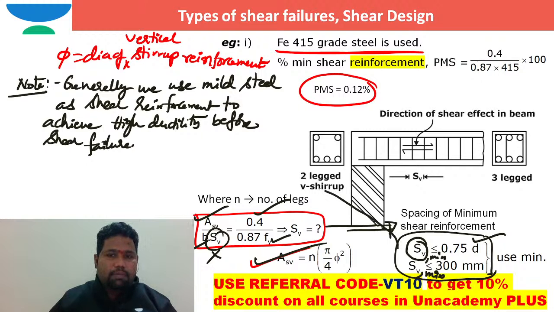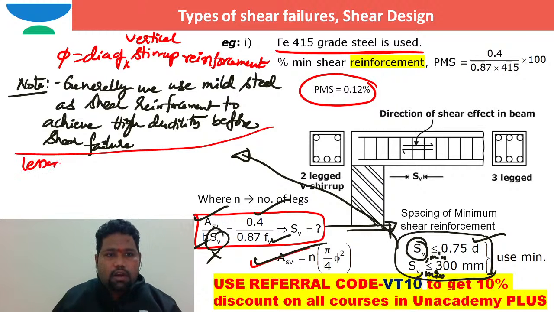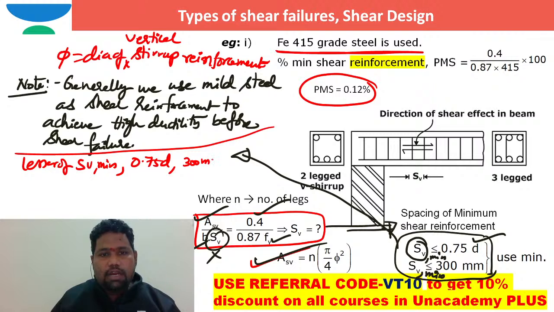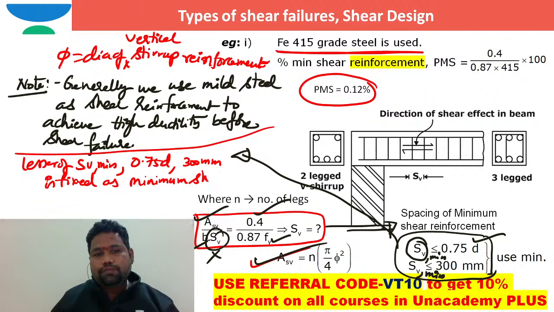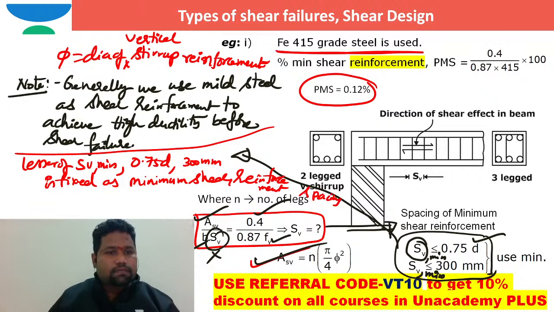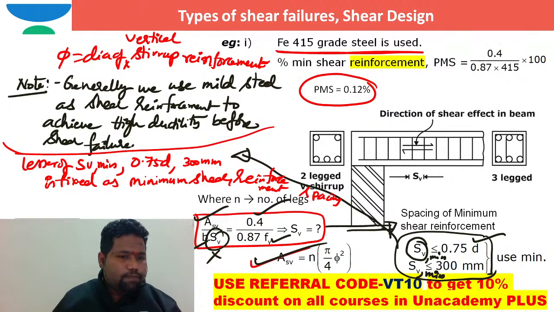I can simply say, let me write a note here. The lesser of Sv minimum, 0.75 times d, and 300 millimeter is fixed as the minimum shear reinforcement spacing. That is the note that I want to convey.